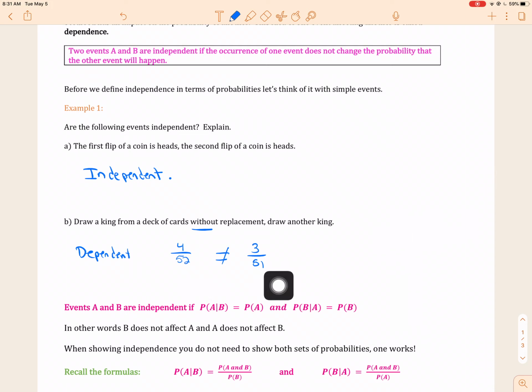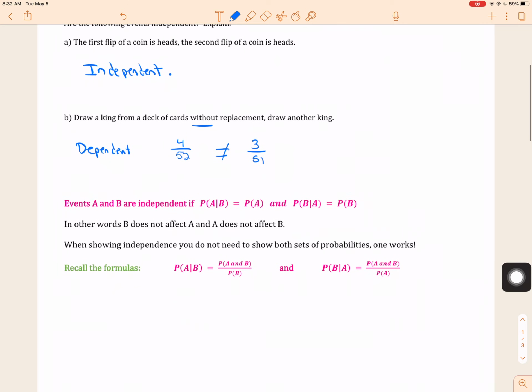So we say that two events A and B are independent if the probability of A given B equals the probability of A, and the probability of B given A equals the probability of B. That's a mouthful. I like to look at it not left to right, but right to left. The probability of event A is the same as the probability of event A given B has happened. So the probability of getting heads is the same as the probability of getting heads given that the first coin was heads. They don't affect each other. In other words, B does not affect A and A does not affect B.